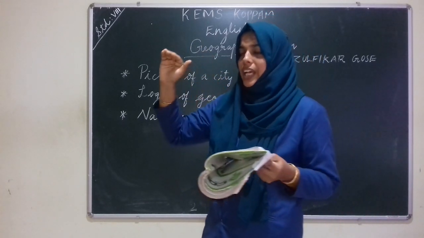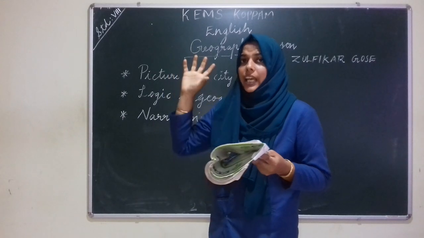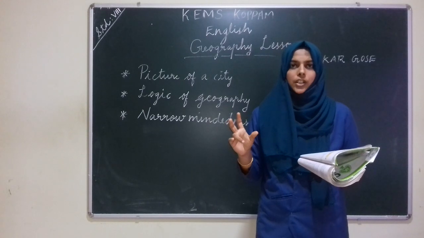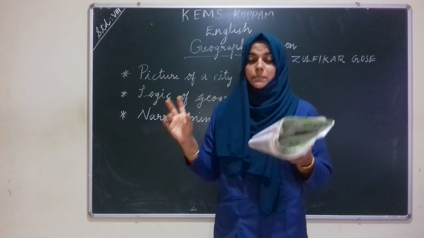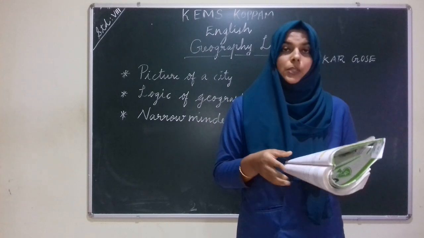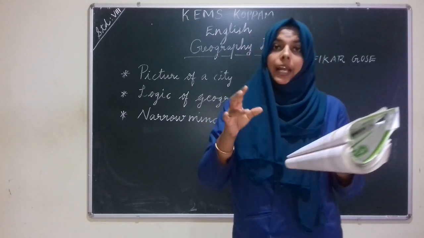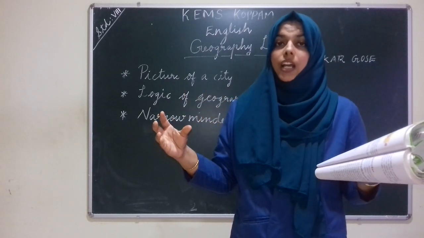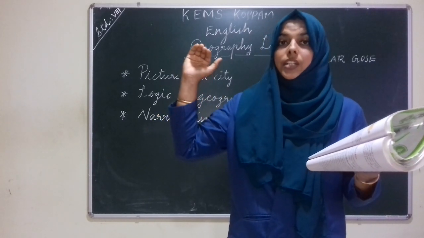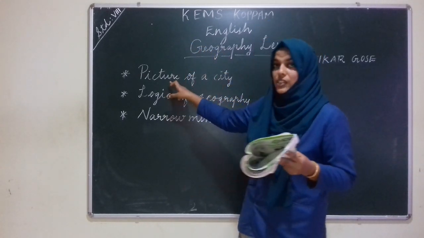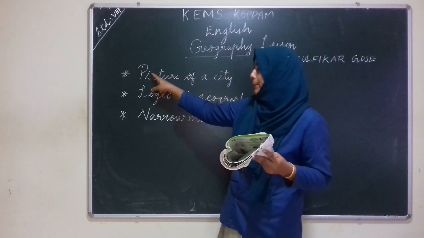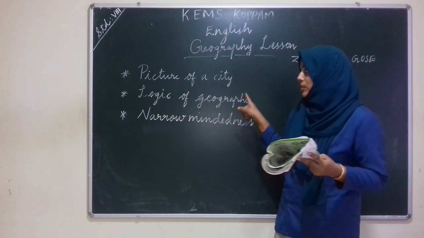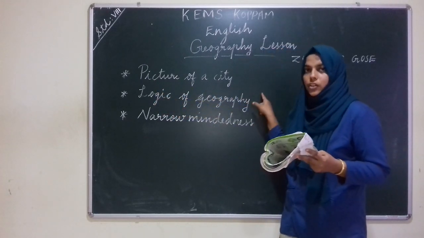So when the jet reached about 10,000 feet, he understood the logic of geography. What is the logic of geography? The land and water attracted man. And this was clearly delineated. The land and water attracted man. This was clearly shown, clearly picturized when the jet reached 10,000 feet. So when the jet reached 6 inches to the mile, he got a clear picture of a city. And when the jet reached about 10,000 feet, he got the logic of geography.